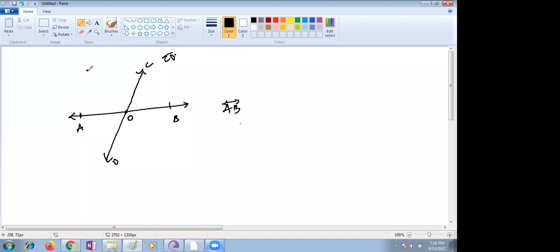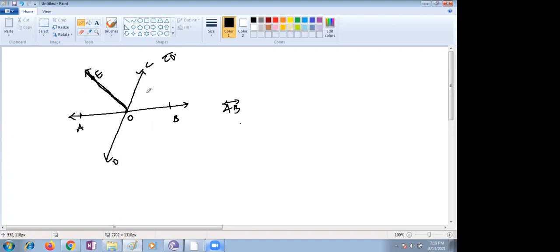Another ray I just drew, dividing angle AOC. I just draw the ray here, OE. This is OE. Now you have to say, children, what are adjacent angles? What are linear pairs? Now my question, don't get confused. Question is very clear.